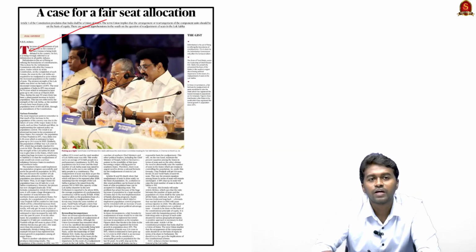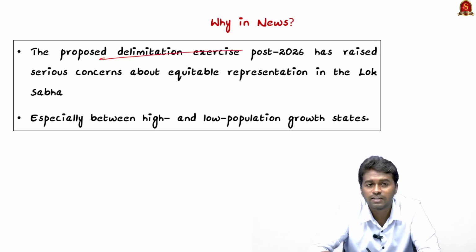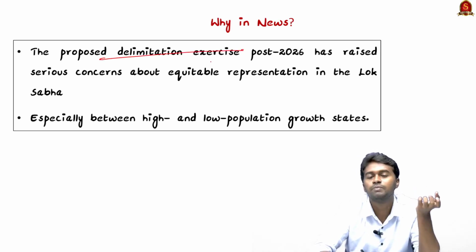A case for fair seat allocation. The article is taken from the newspaper The Hindu. Why are we discussing this article today? We know that the discussions or debates related to the delimitation exercise of post 2026 has become a political matter in the southern states.